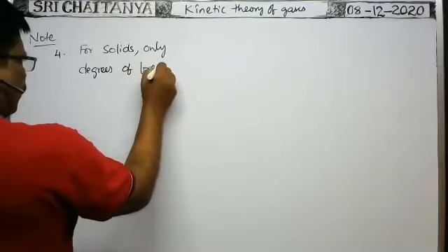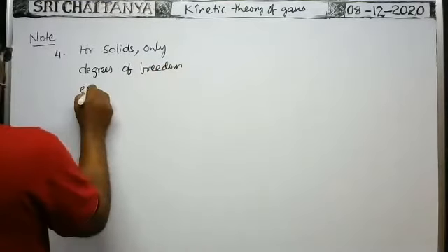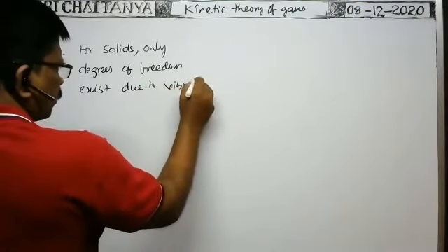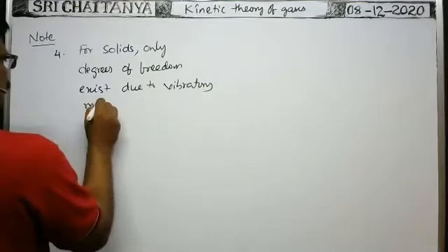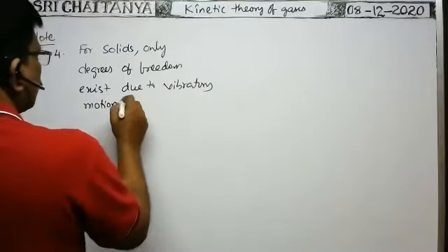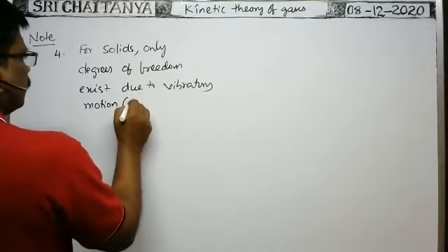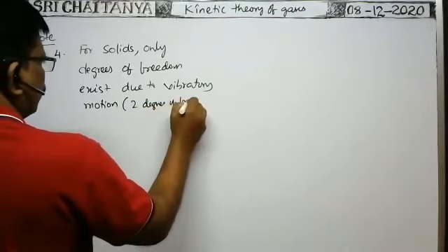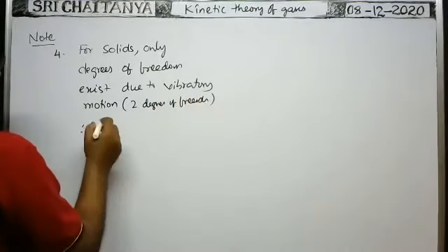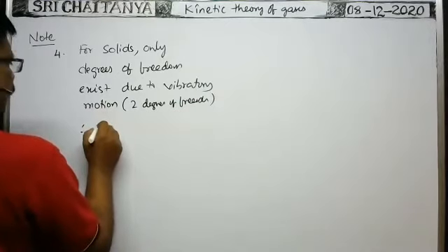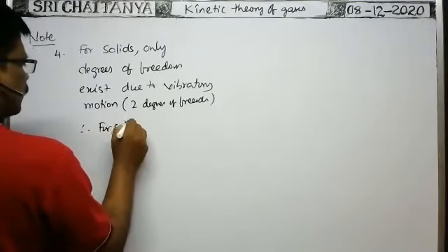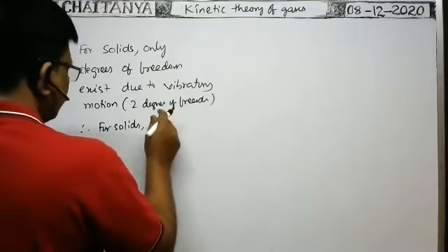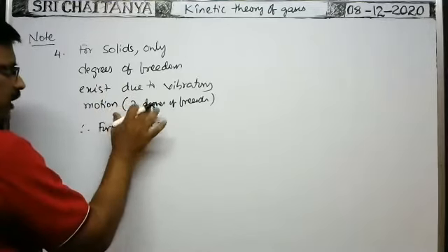Degrees of freedom exist due to vibratory motion only. So due to vibratory motion, 2 degrees of freedom is there. Therefore, degrees of freedom for each molecule of the solid: for each vibration 2 degrees of freedom.